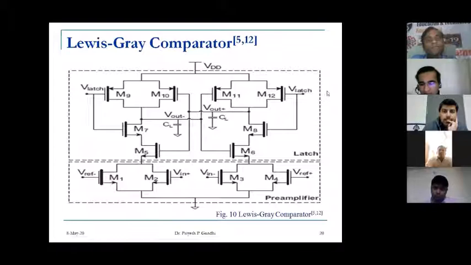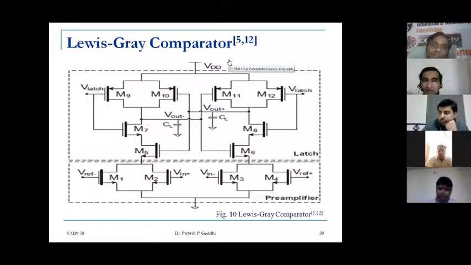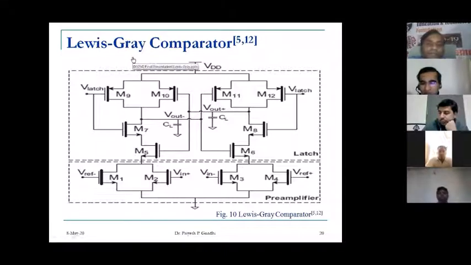So this is the basic Lewis Gray comparator. I will go to the actual design of the comparator, how we have carried out the research, and how we can do the number of iterations to come out to the final circuit. This is the basic standard Lewis Gray comparator. You can find this comparator in most of the papers. Many researchers have compared their comparator design on the basis of the Lewis Gray comparator.